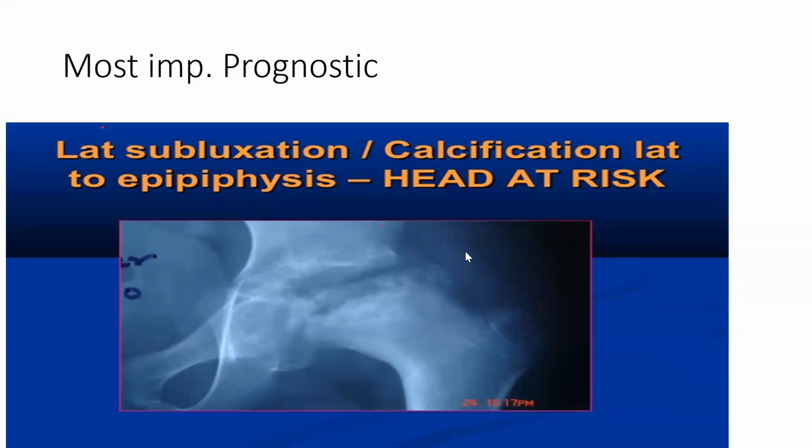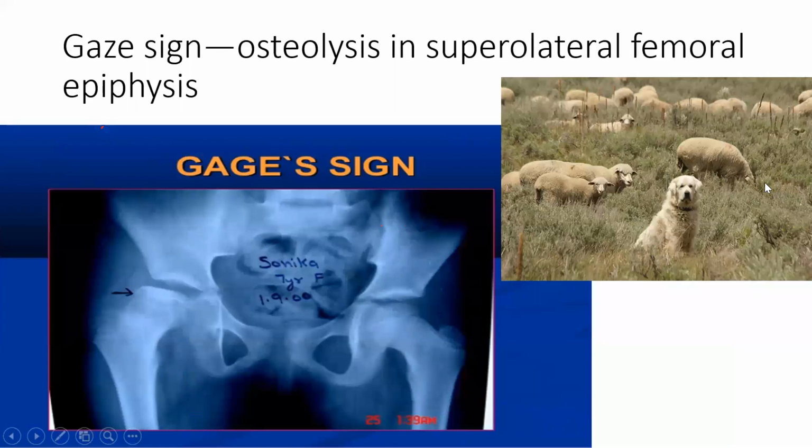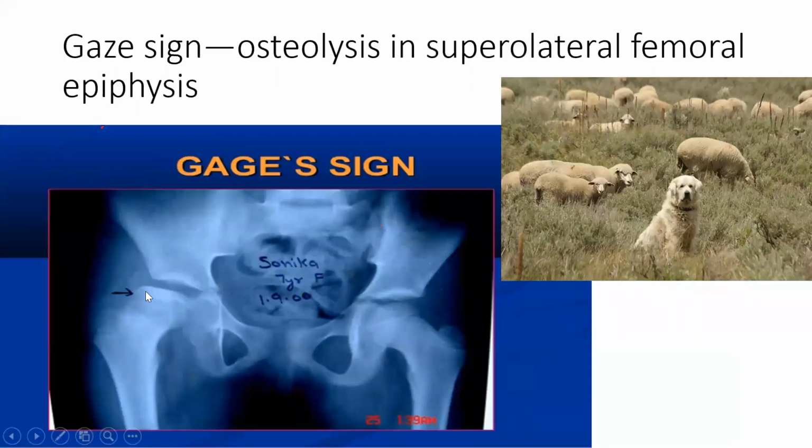The other sign is this Gage sign. So see this Gage. What does Gage mean? Supralateral. So everything is going into the lateral area. Supralateral, this area is getting osteolysis, known as supralateral femoral epiphysis osteolysis. I will remove it and you can see this. There is an osteolysis going inside.